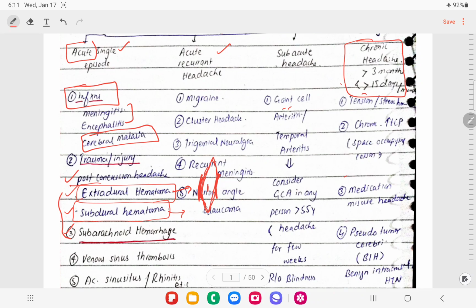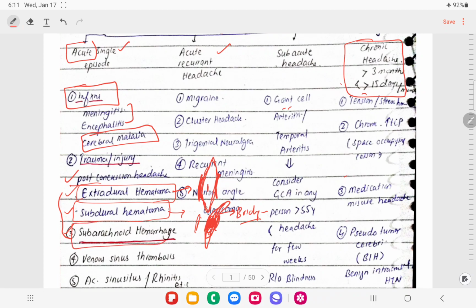So this was the skull, and this was the dura mater, and then we have got the arachnoid mater. If a crescent shaped hematoma is formed between dura and arachnoid, we call that subdural hematoma. This is mostly because of bridging vein rupture.